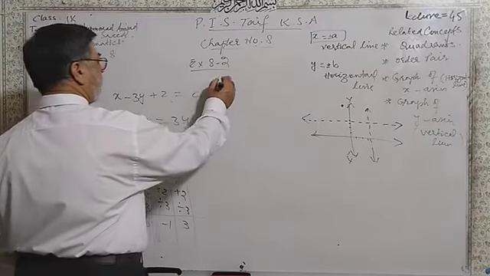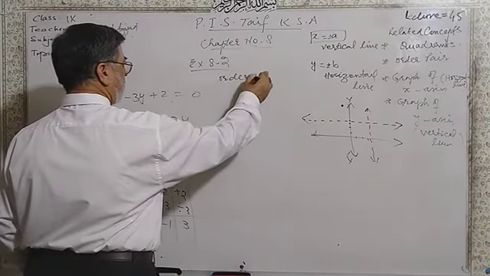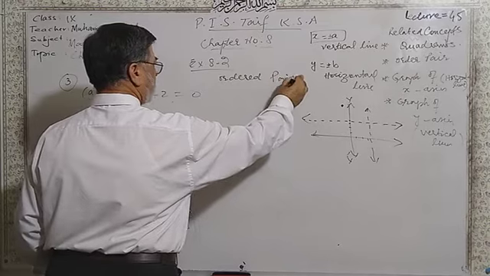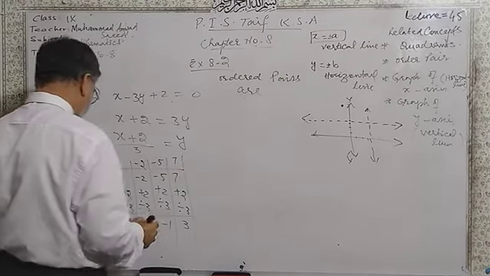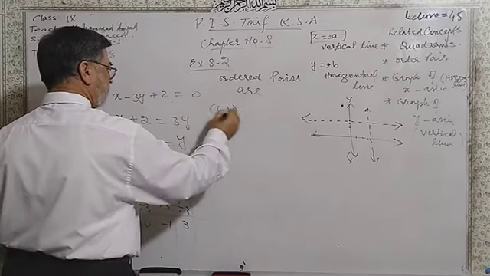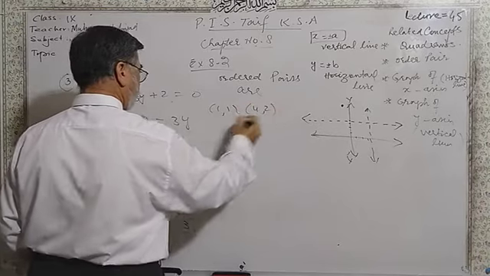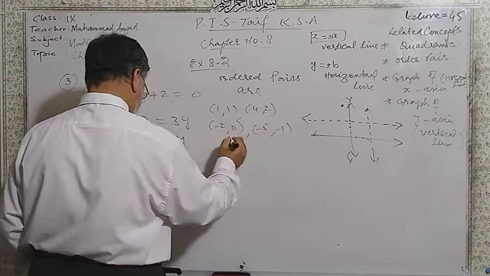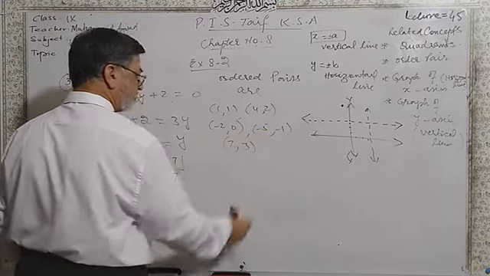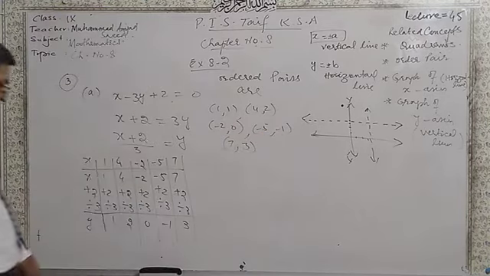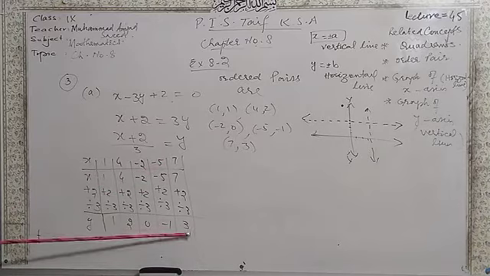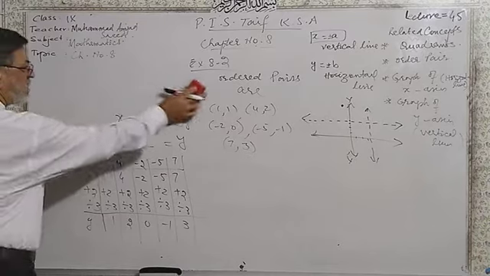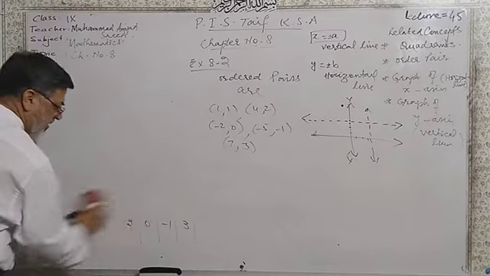So what are the ordered pairs? Ordered pairs are (1, 1), (4, 2), (-2, 0), (-5, -1), and (7, 3). Okay, so dear students, these are the ordered pairs.